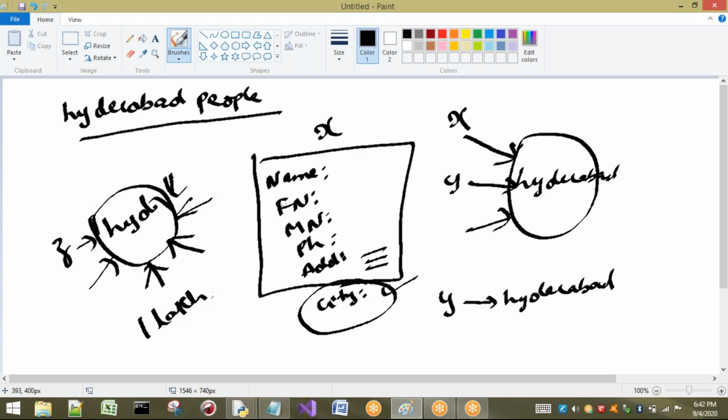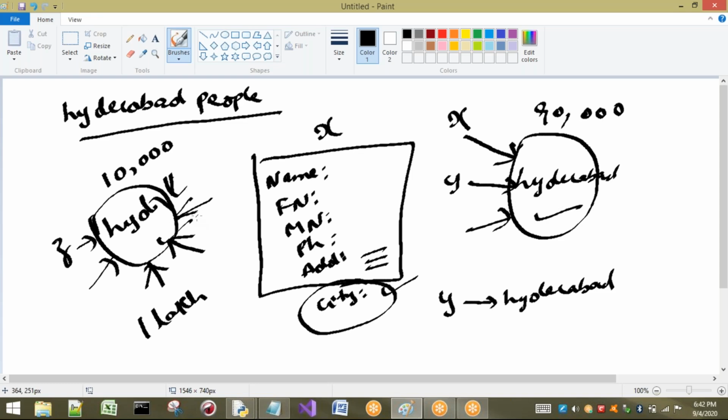1 lakh applications are filled. 90,000 people have filled the city name as Hyderabad. Only some 10,000 people have filled their city name as HYD. Then what happens? How many objects are created here? Only 2 objects. That means we are going to utilize the memory very effectively.